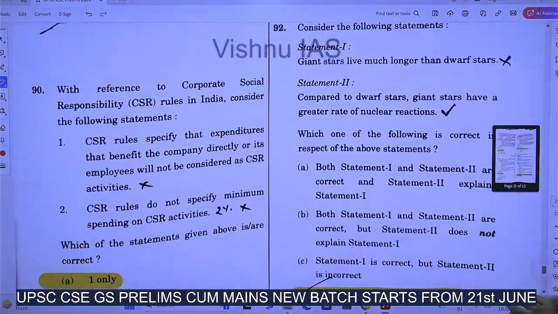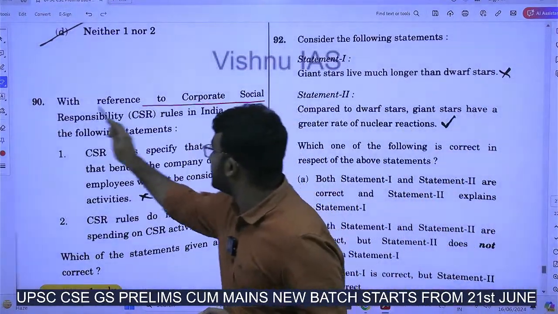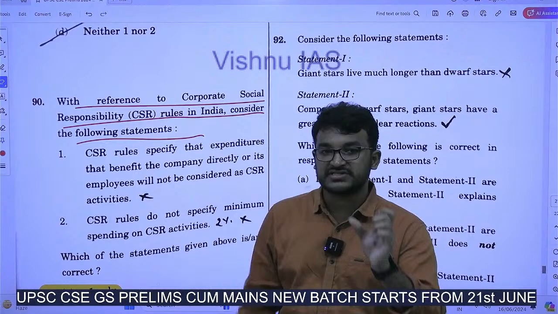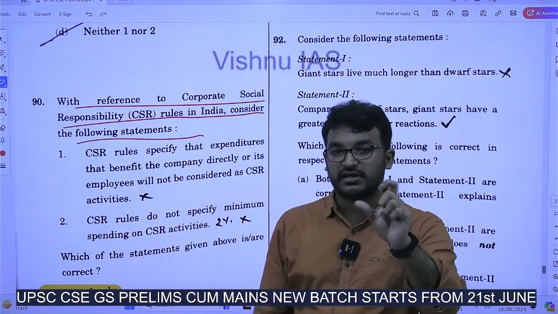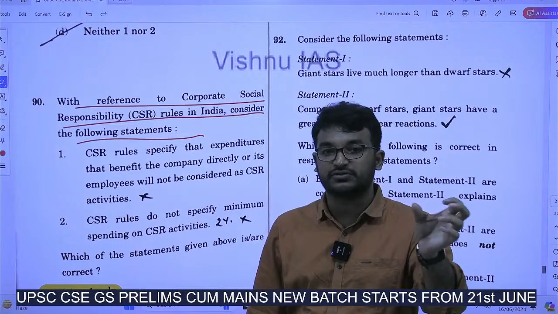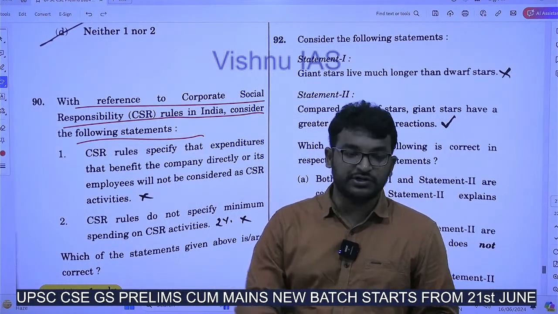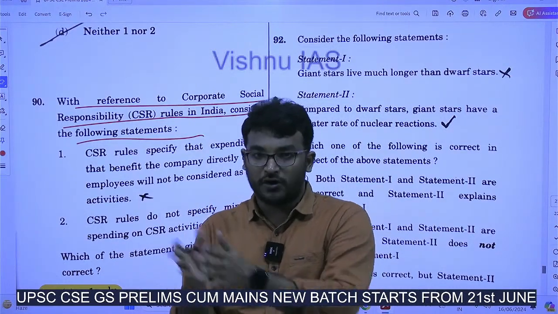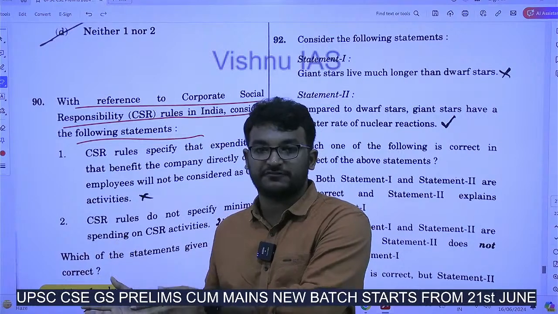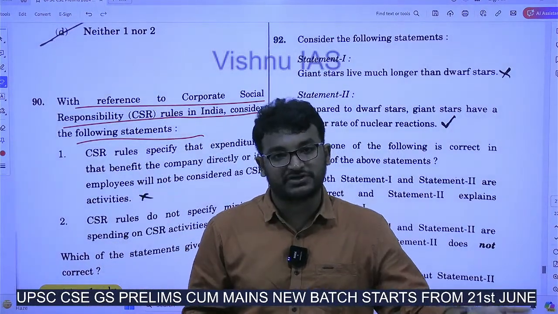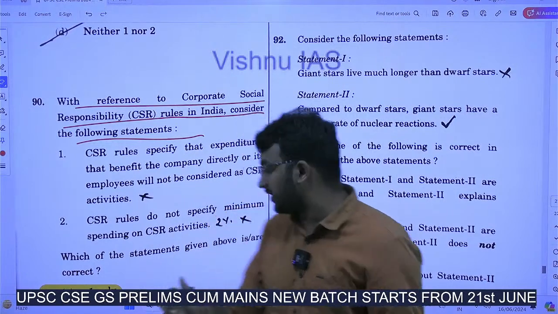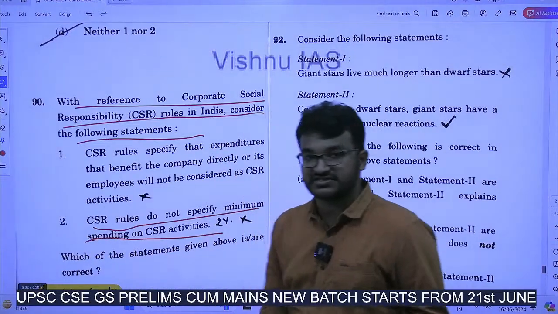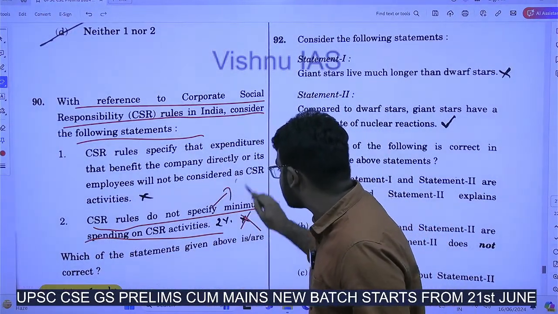Next, with reference to corporate social responsibility rules in India, consider the following statements. This is also a previous year question. They are not direct questions, but earlier they had asked related questions on corporate social responsibility. In the news, you might have heard that companies with profit of more than 5 crores must spend a minimum of 2% of net profit on corporate social responsibility activities. So CSR rules do not specify minimum spending on CSR activities. This is wrong, right? There is a minimum requirement of 2%.